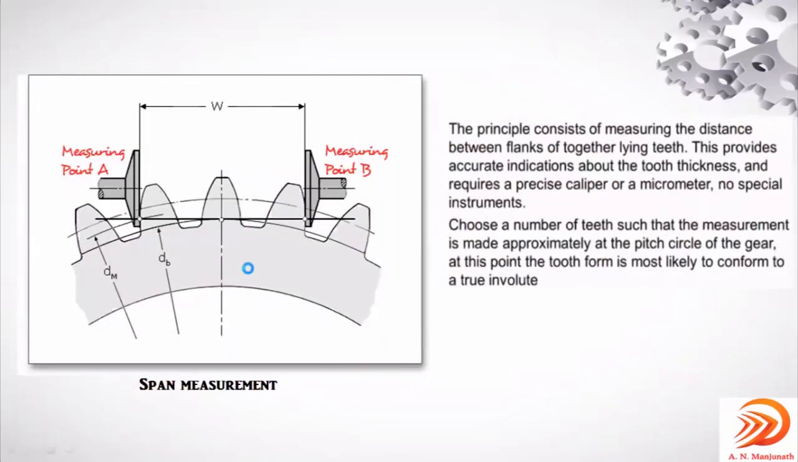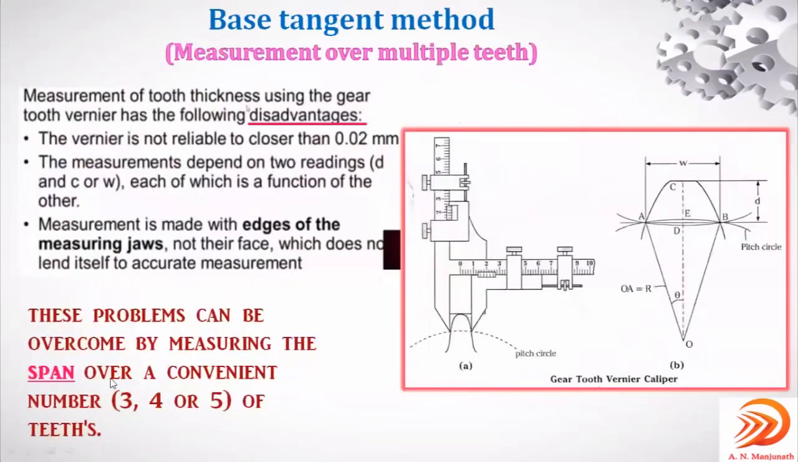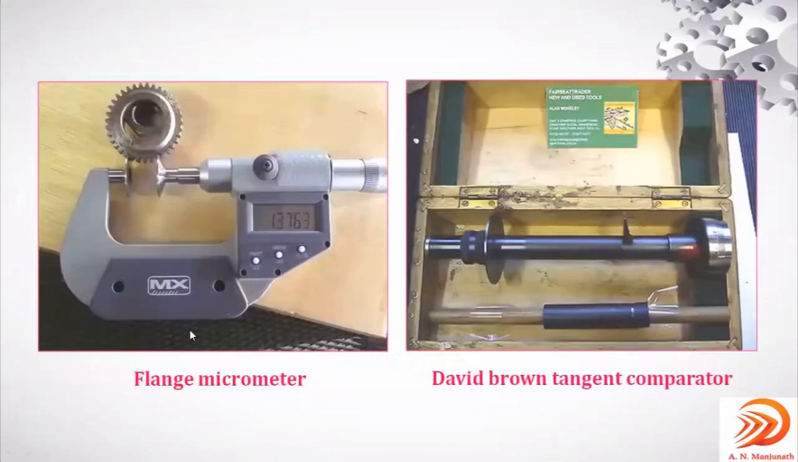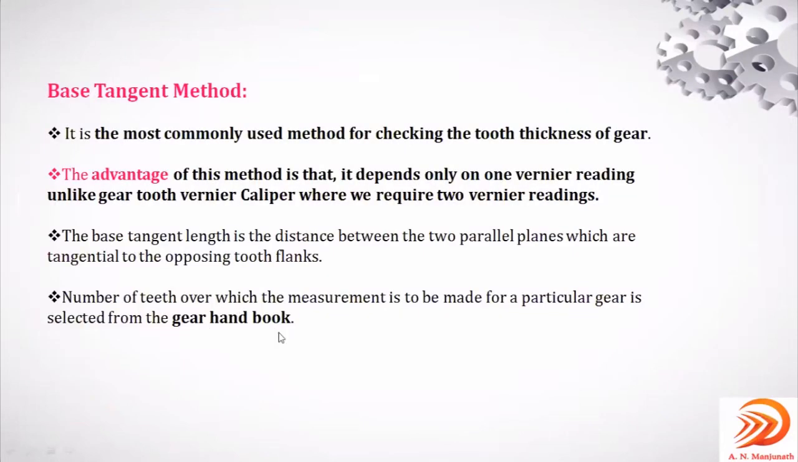You can see on the screen the span, the convenient number. It can be 3, 4 or 5 teeth, right? But how to select whether it is 3 tooth, 4 tooth or 5 tooth for the measurement of the span? That is actually taken from the gear handbook. You can observe in the last point, the number of teeth over which the measurement is to be made for a particular gear is selected from the gear handbook. One example of that I will show in the coming slide.